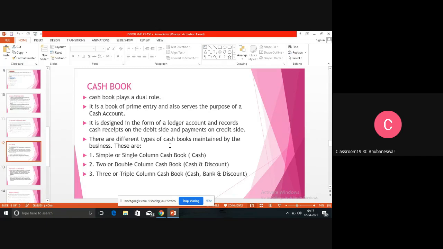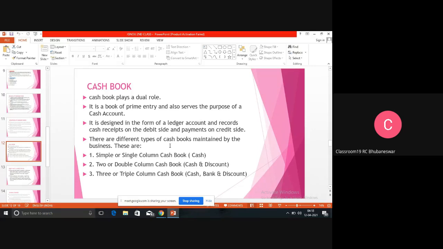So next we will read about the cash book. What is the meaning of cash book? A cash book is a book where the cash transactions are recorded, whether there is a purchase or a sale. Whatever we record, purchase or sale, that is known as our cash book. So how many types of cash books are there? There are 3 types of cash book. One is single column cash book, second is double column cash book, third is triple column cash book.